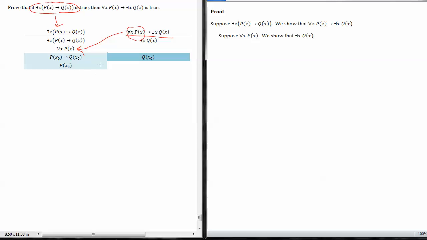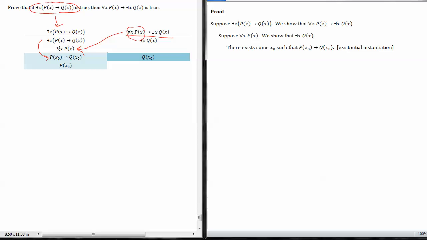And from there we had an existential instantiation to get this implication in terms of x naught. So I will write there exists some x naught such that p of x naught implies q of x naught, and it's by existential instantiation.